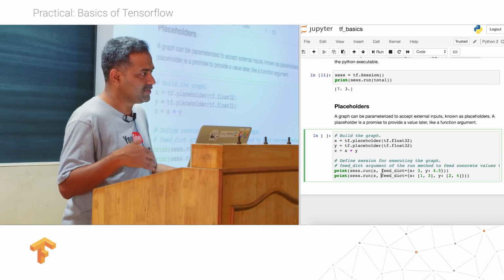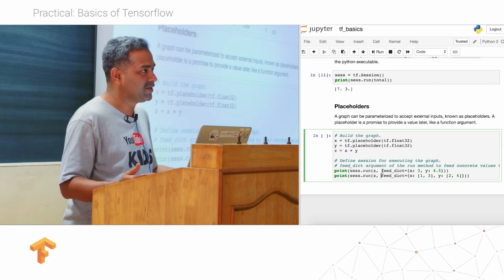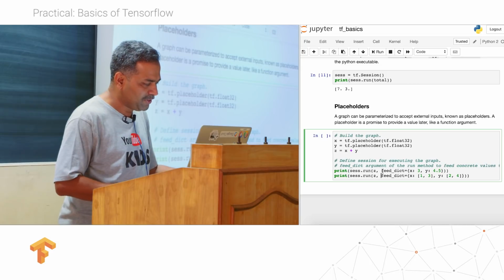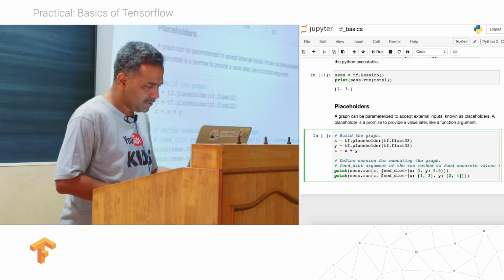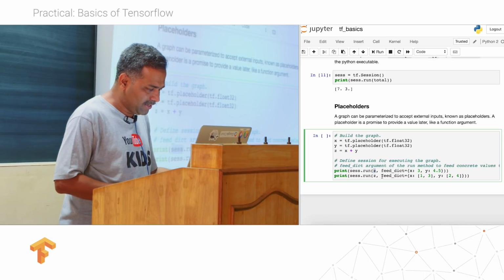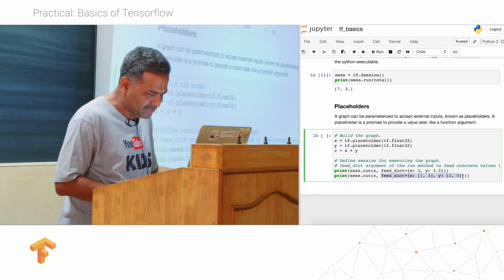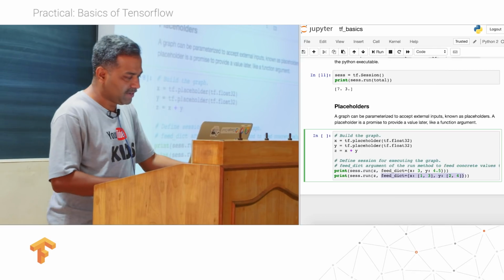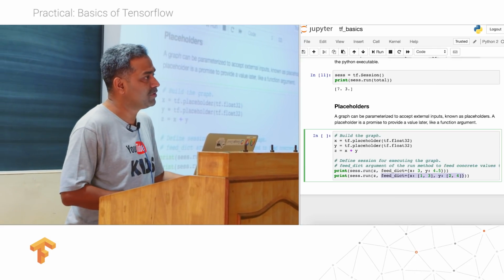Instead of saying that x and y are constants, I am saying that they are placeholders and I am inputting them through feed dictionary. And I will run this z under a session object. In the second instance, I am initializing x and y to lists: one has 1, 3 and the second is 2, 4.